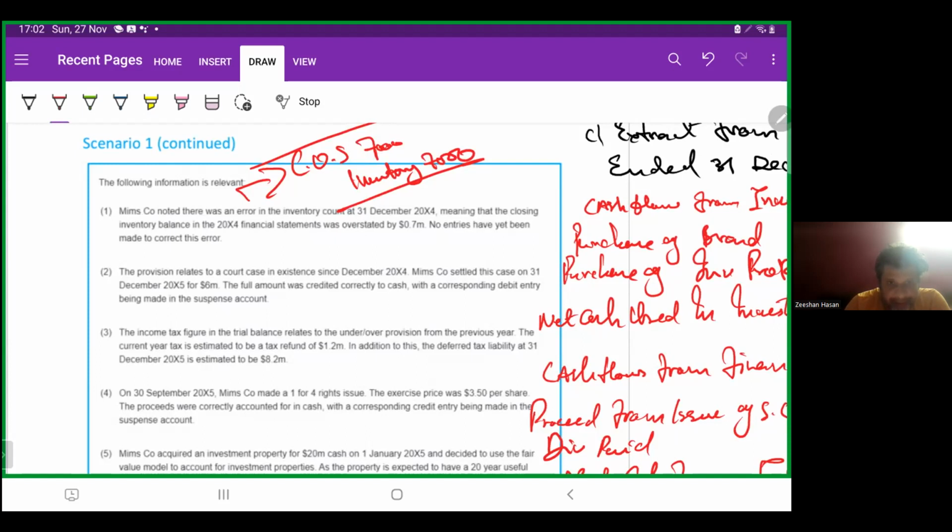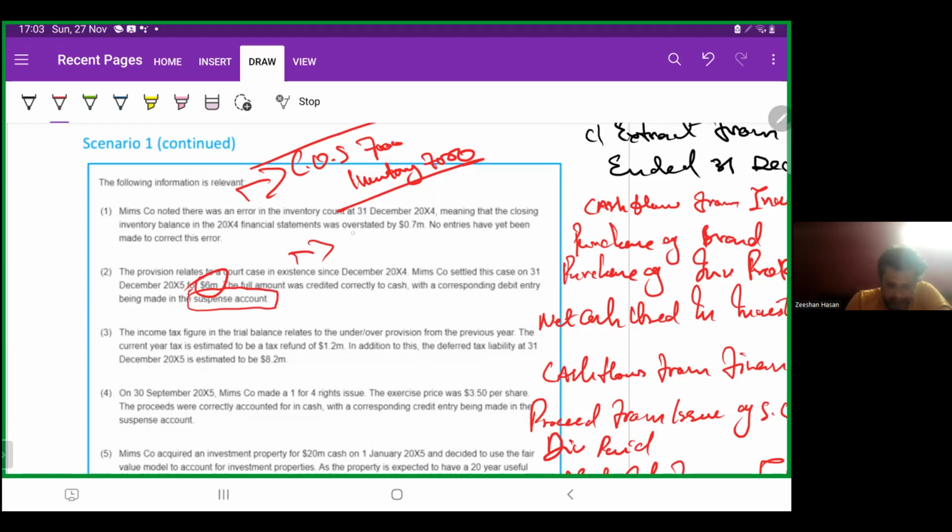The full amount was credited directly to cash, with the corresponding debit entry being made in the suspense account. So we have to finish this.